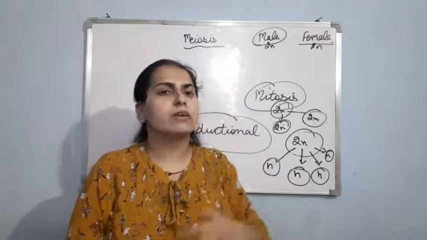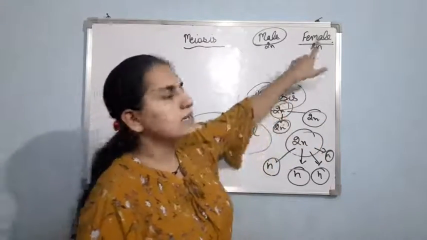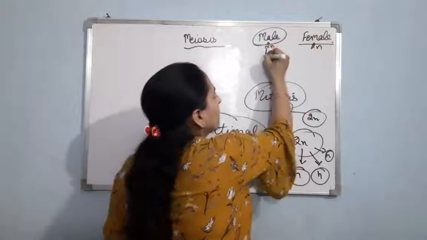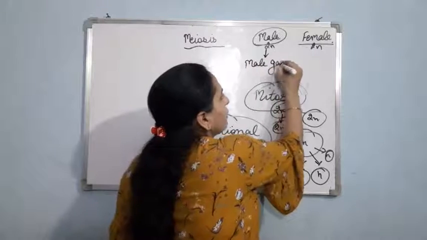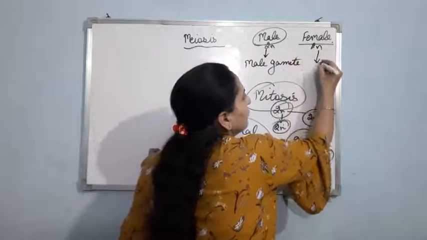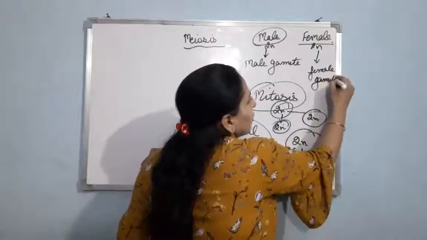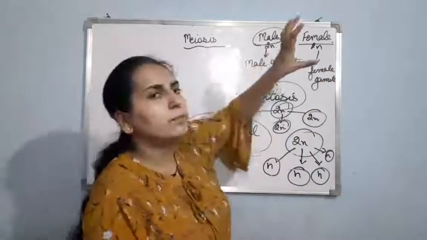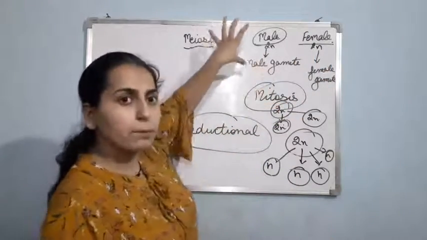Now in sexual reproduction, as you are aware, it results in the formation of gametes. From the male, male gametes will be produced, and similarly from the female, female gametes will be produced. The production of male and female gametes, respectively from the male and female partner, takes place by the process of meiosis.